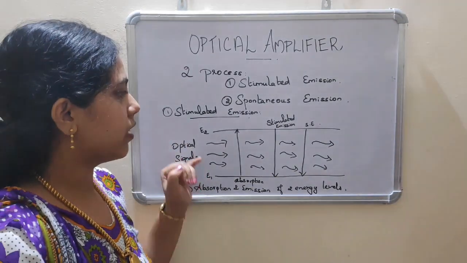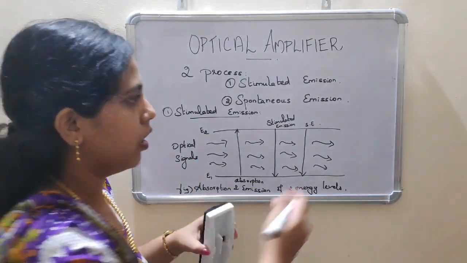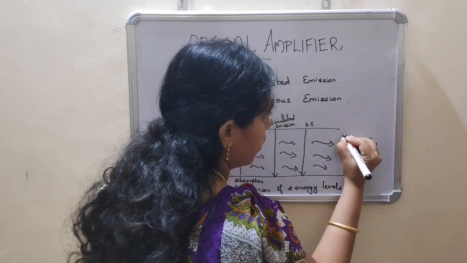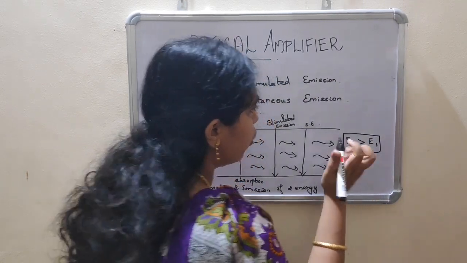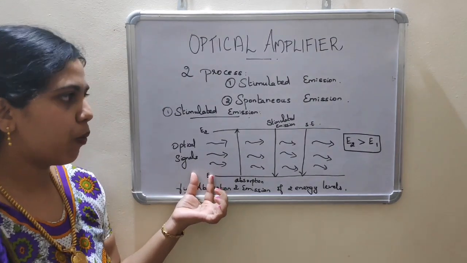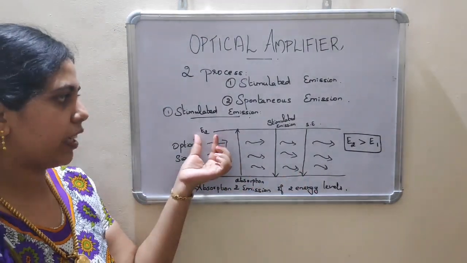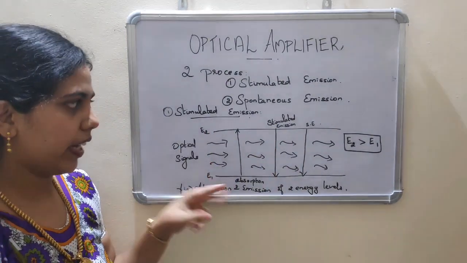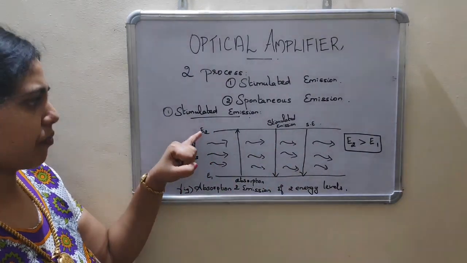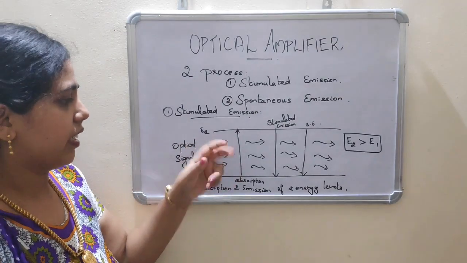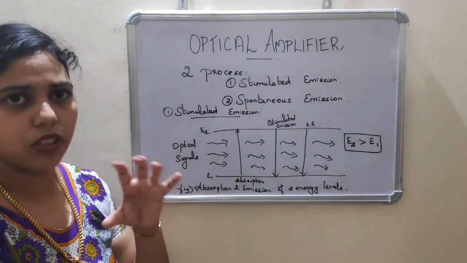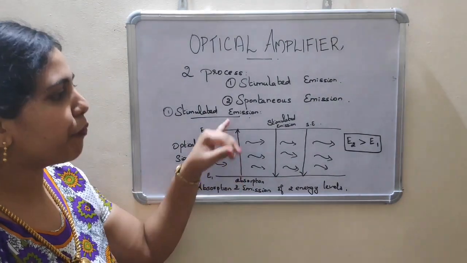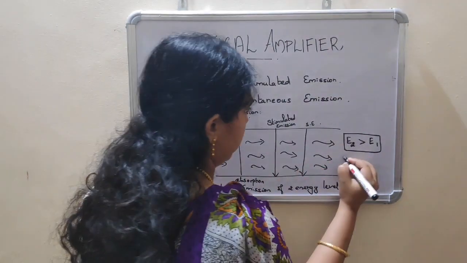Normally E1 is less than E2, that is, E2 will be greater than E1, as we know from the diagram.